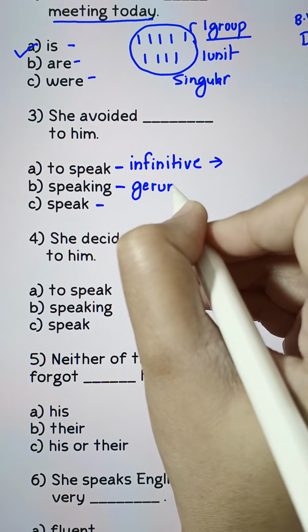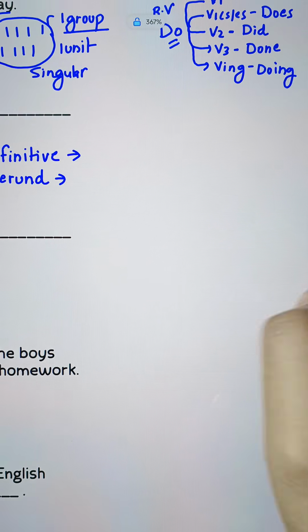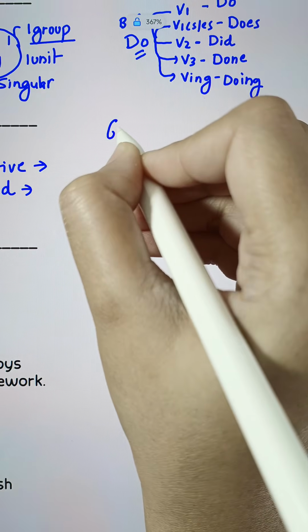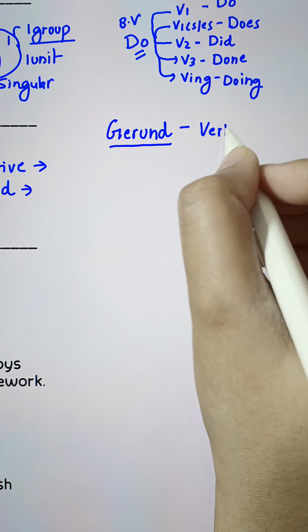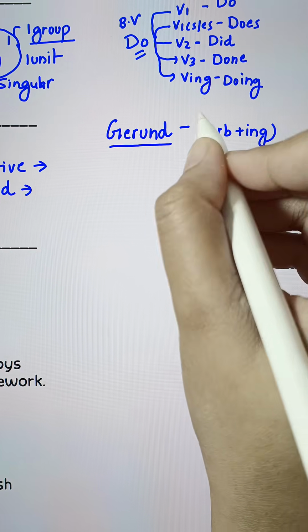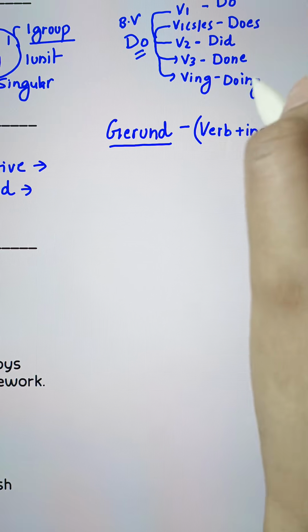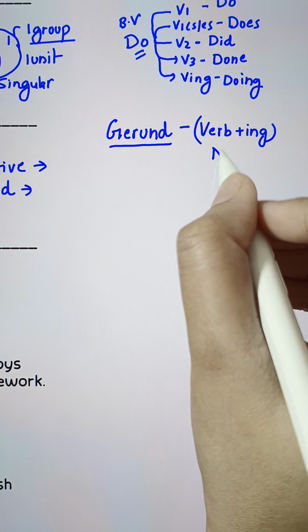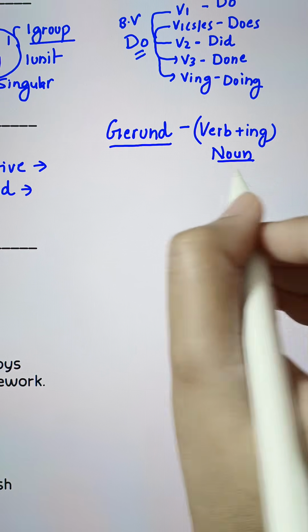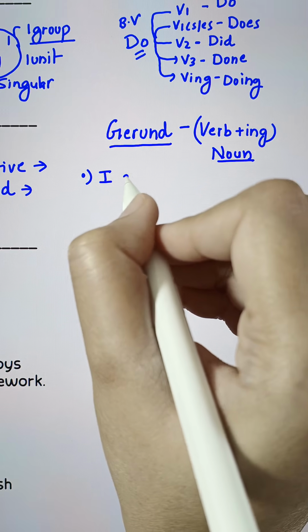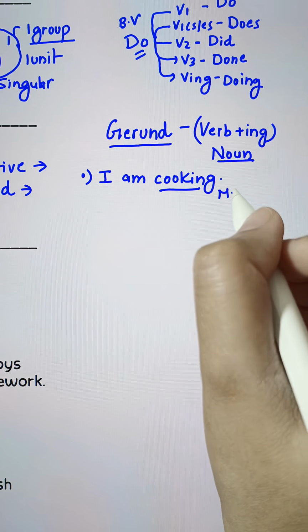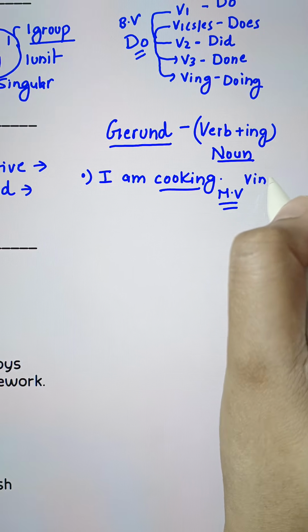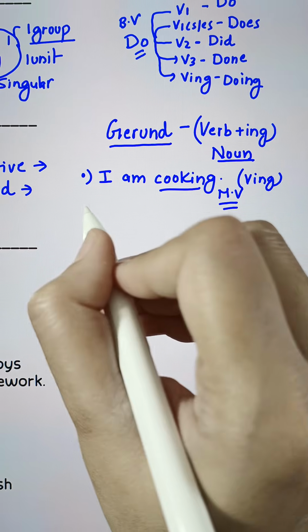The second option is speaking. Speaking is a gerund. Now, what's a gerund? Gerund is a verb, base verb, plus the ing. And it's not a basic ing form of the verb. It acts as the noun. Base verb plus ing acts as noun. For example, I am cooking. Here an action going on. The main verb is cooking, ing form of the verb, action.